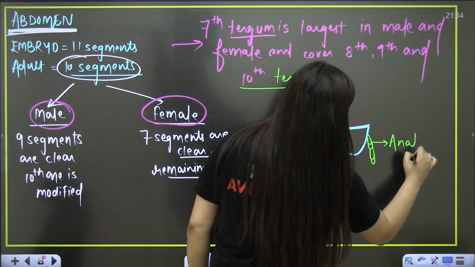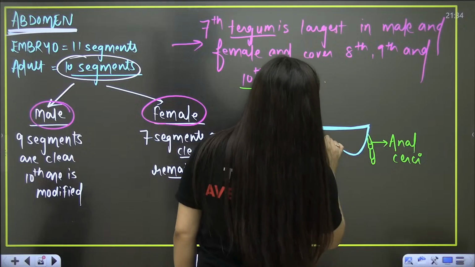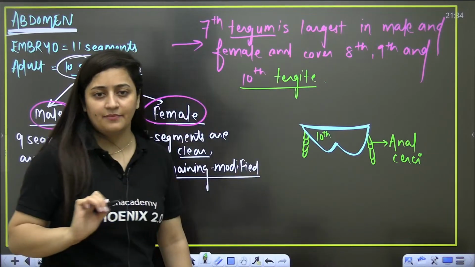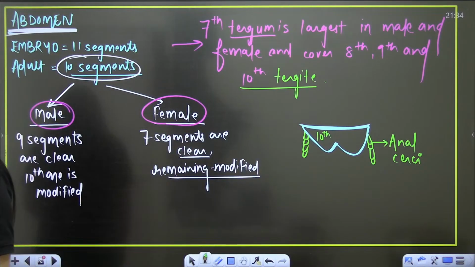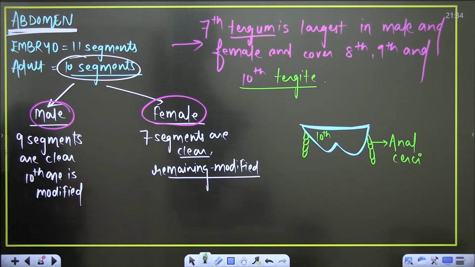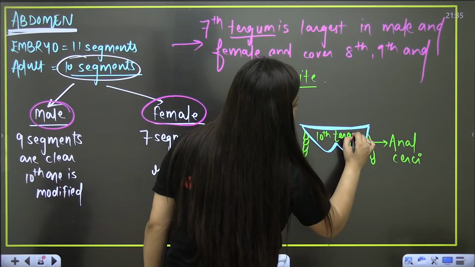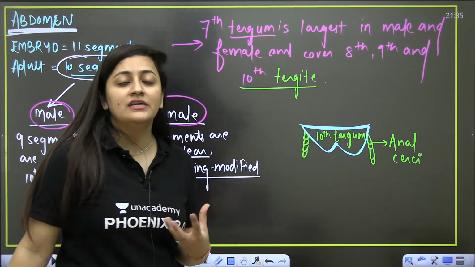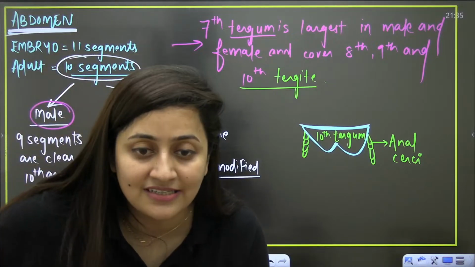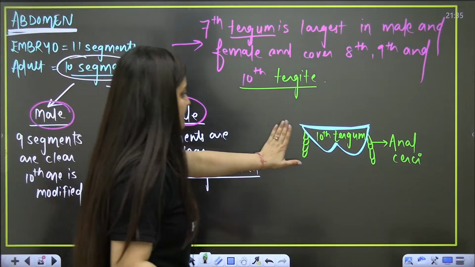It is the anal cerci. It is the 10th segment, and to be very specific, the 10th tergum. It has one pair of anal cerci. If I am using the word tergum, I am talking about the dorsal side.